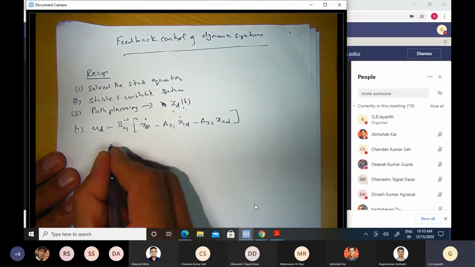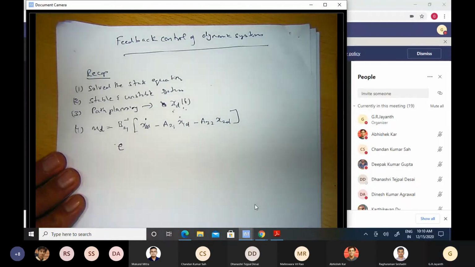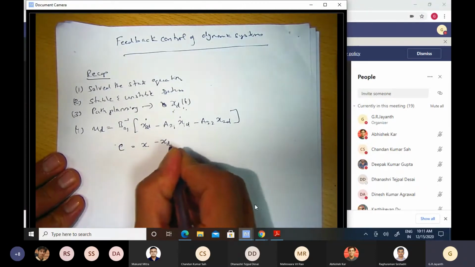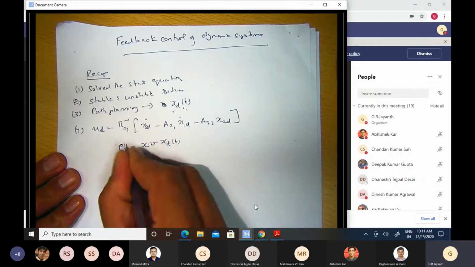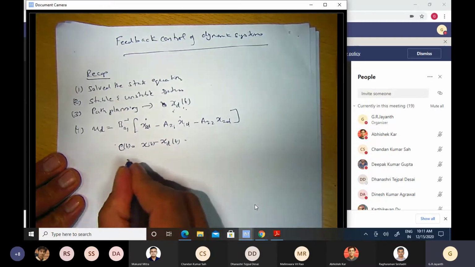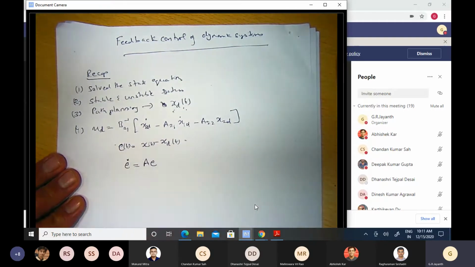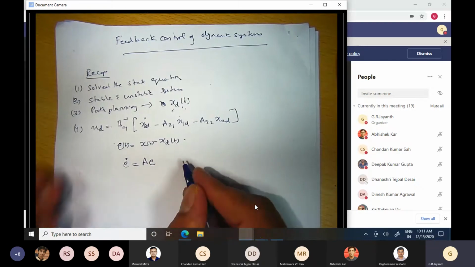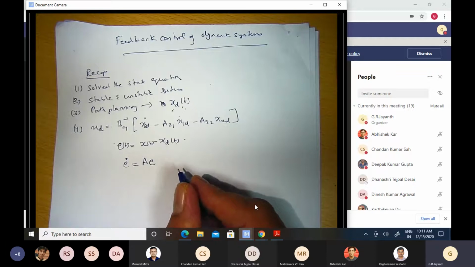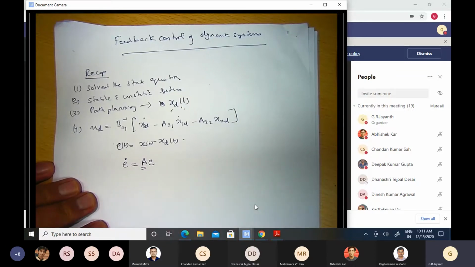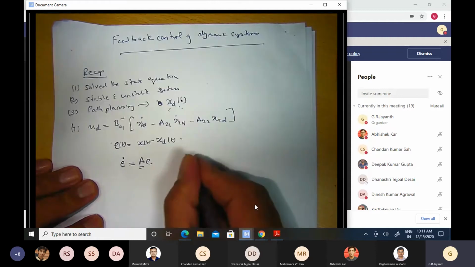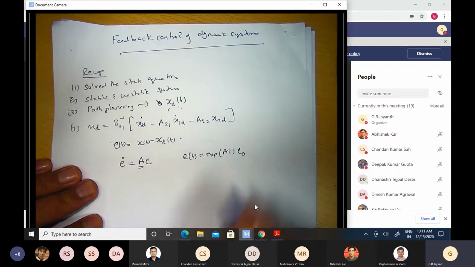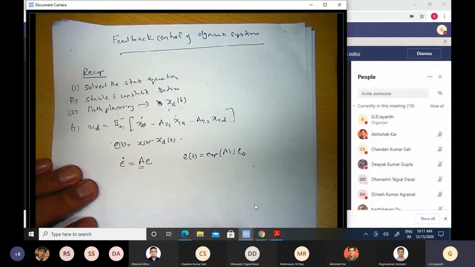And then we saw that if you applied this input, the error E between the actual states x and the desired states xd had this particular dynamics: E dot is equal to A times E. In other words, the error either grew or reduced as a function of time depending on the eigenvalues of the matrix A. The solution, as we discussed, is E of t equals exponential of At times E of 0, where E of 0 is the error at time t equal to 0.